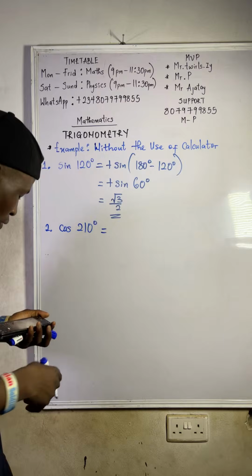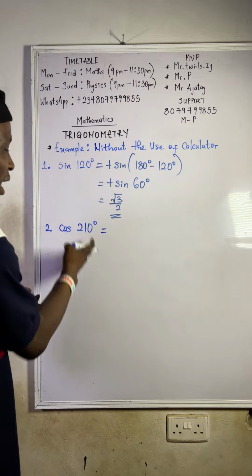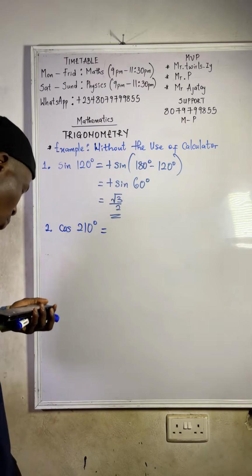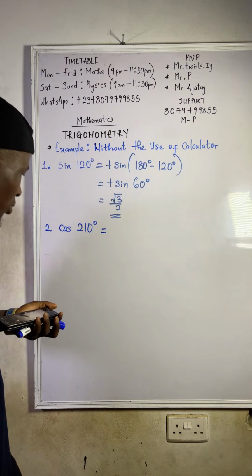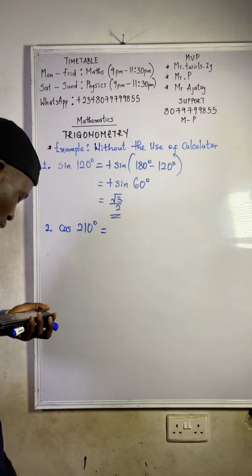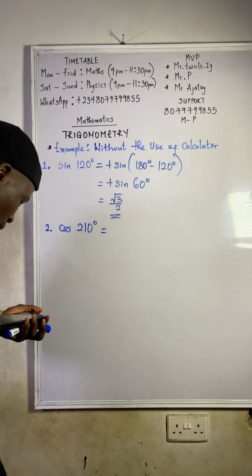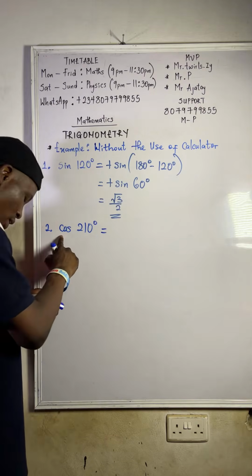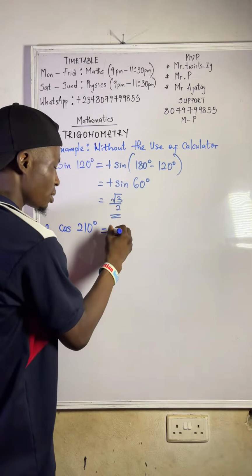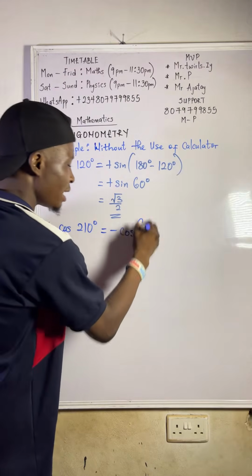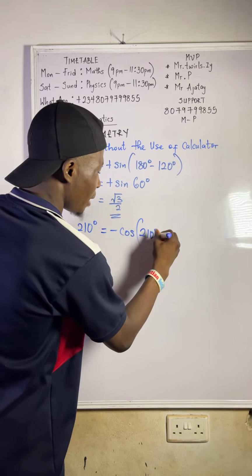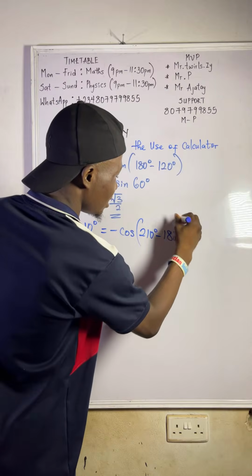On the third quadrant, it is not 4 to 210 now. Is 210 up to the fourth quadrant? It's not up to the fourth, Eniola. What is positive on the third quadrant? Tan, so it means cos is what? Cos is negative. That will be minus cos. So how do you now get the angle? It will be 210 minus what? 180 degree.